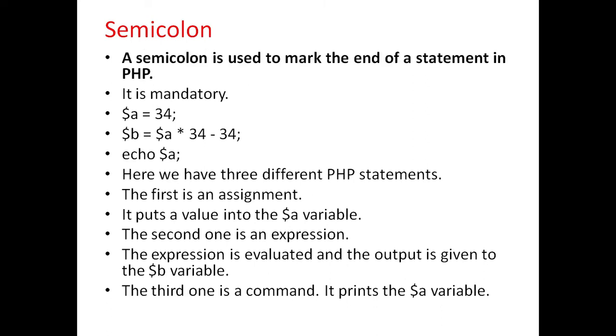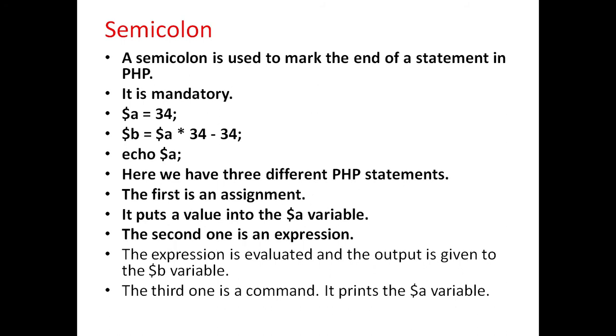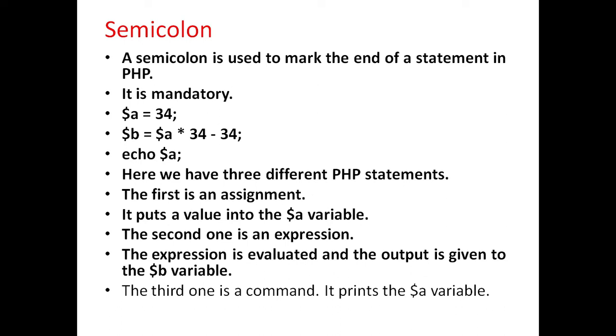Semicolon. A semicolon is used to mark the end of a statement. It is mandatory. $A equal to 34 must end with semicolon. Here we have three different PHP statements. The first is an assignment statement which puts a value into $A variable. The second one is an expression. The expression is evaluated and the output is given to the $B variable. And third one is a command which prints $A variable.